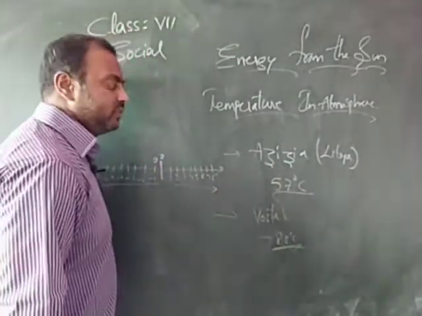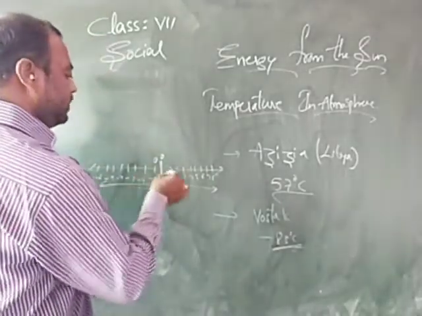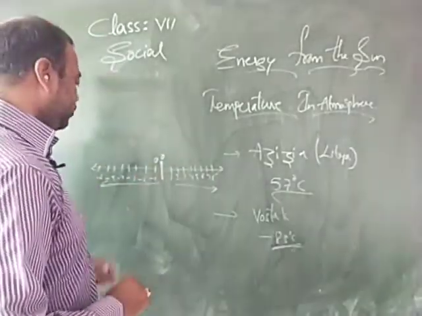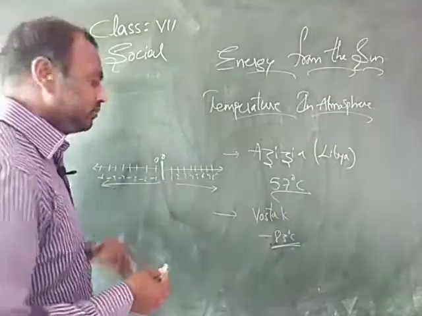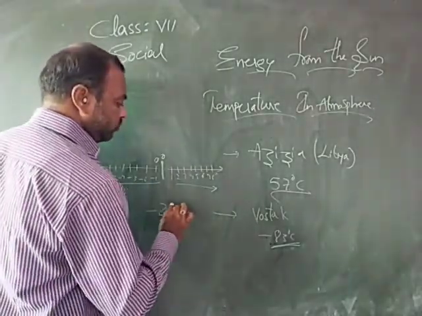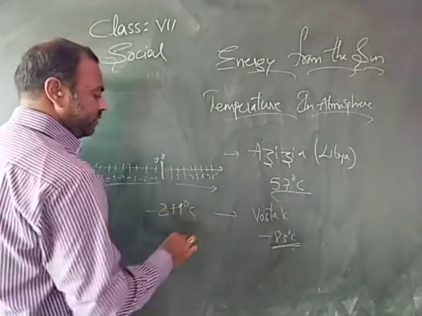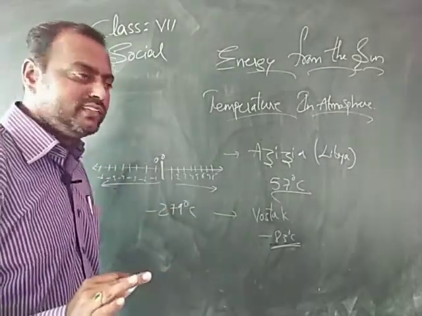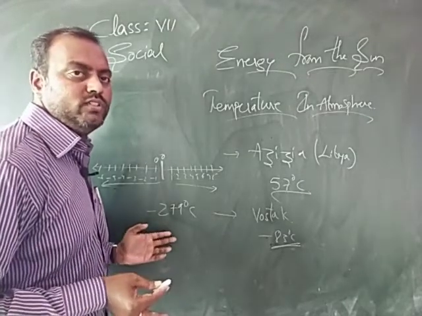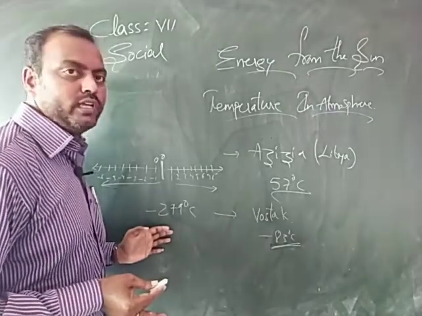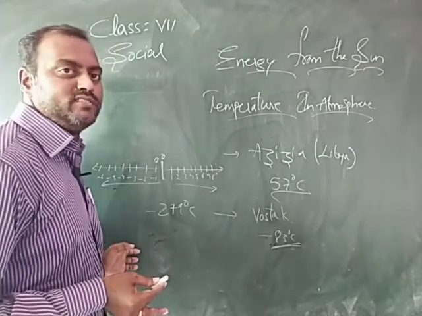Please remember this one. And when we talk about the minus degree Celsius, okay, the lowest, to what extent the temperature goes minus, is only to minus 279 degrees Celsius. Below this, no way it can go. So this is a minus temperature. Okay, this is the maximum minus temperature.